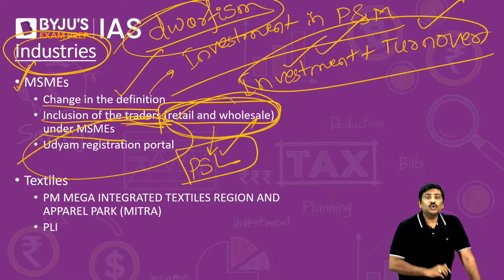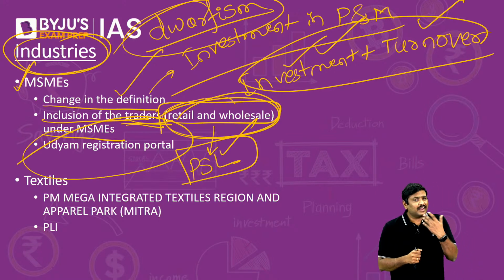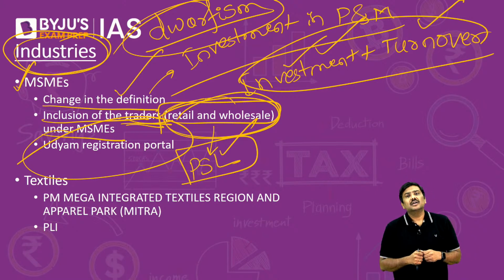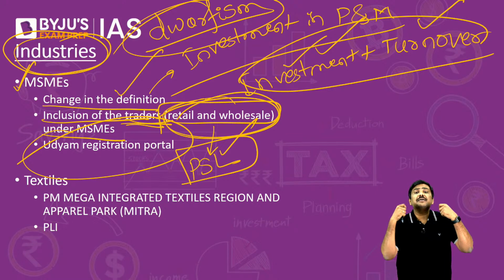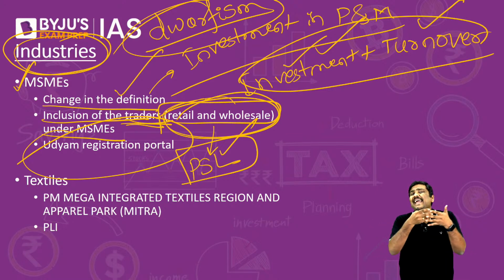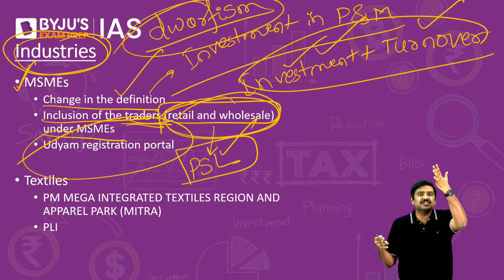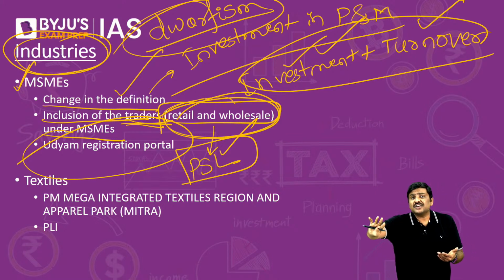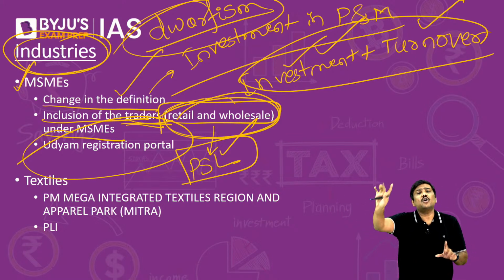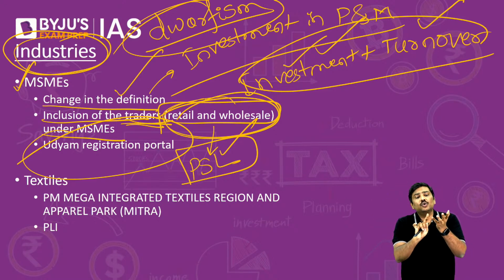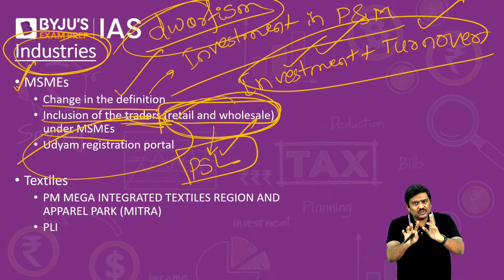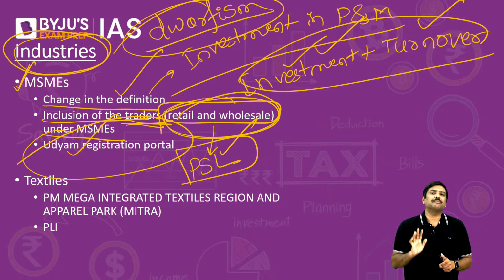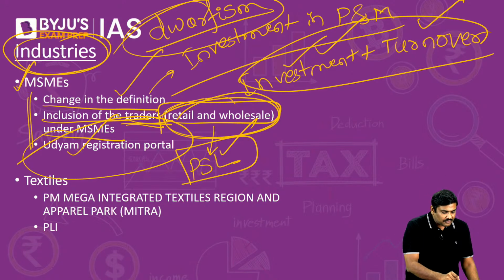And the third one, Udyam registration portal, very important. This is a portal which has been set up by the government, which is considered to be a very simple portal wherein you don't need any documents to get your MSME registered. Under the Udyam portal, for registration, you do not have to provide any kind of documentation. Having said so, you need Aadhaar as well as PAN. You will have to submit the data. Only then will your MSME unit be registered under Udyam. Done? So these are some of the very important reforms.